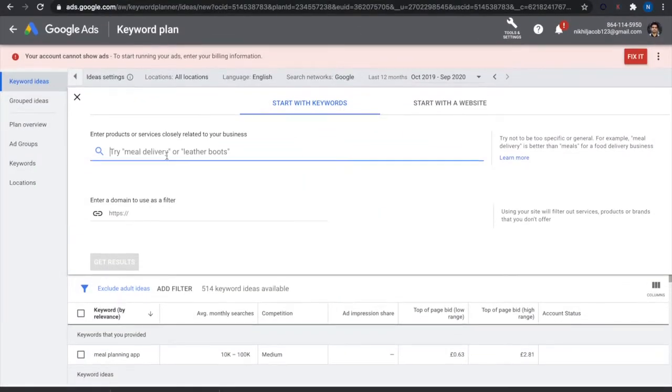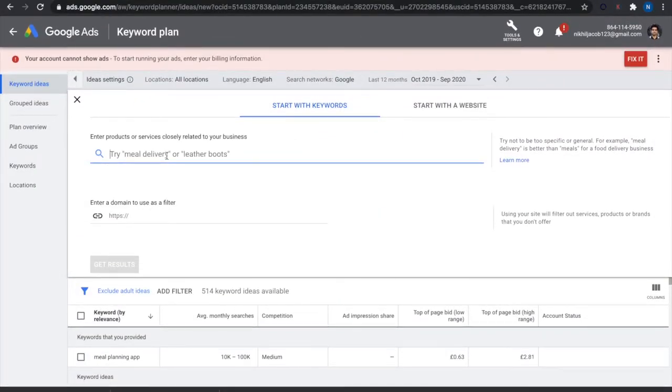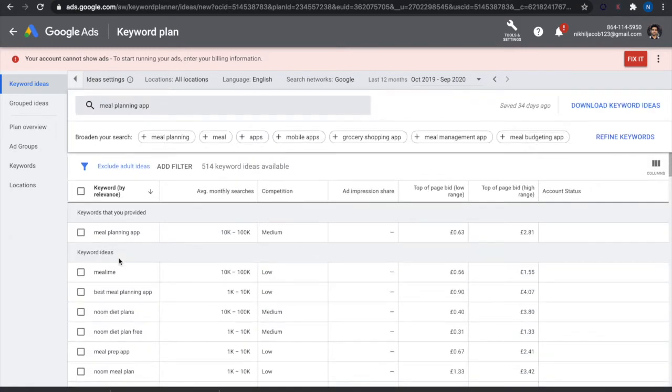Once you're in Google Keyword Planner, what you can do is type in the search terms. So again, we're going to compare meal planning app and hairstyling app. So if you look at meal planning app and get results, you see the average monthly search for the meal planning app is 10K to 100K, which is really good.